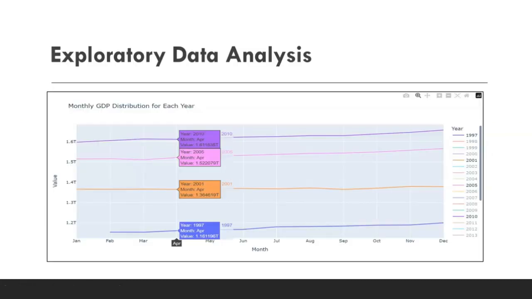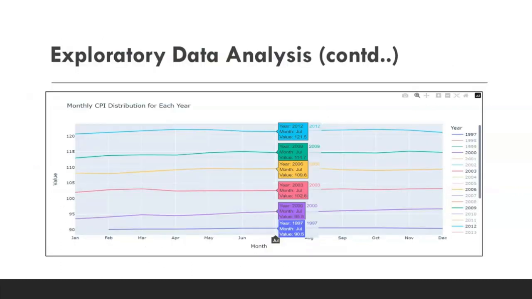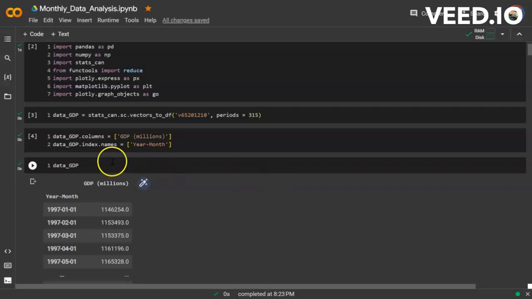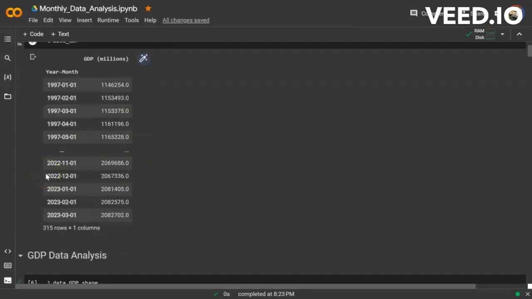Then comes the part of the EDA, where we have shown the data EDA for GDP, CPI, and the correlation part. This is the interactive part of the EDA. I'll be shifting to the code now, where you can see the techniques used. Here we have used all those libraries. Then comes the part of APIs, where we have used the API called vector, where the period represents the number of months.